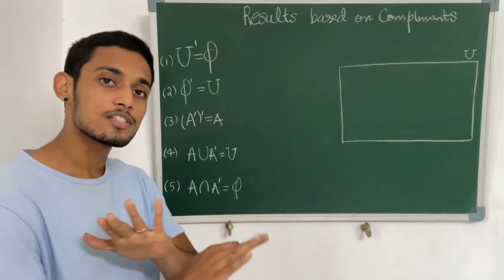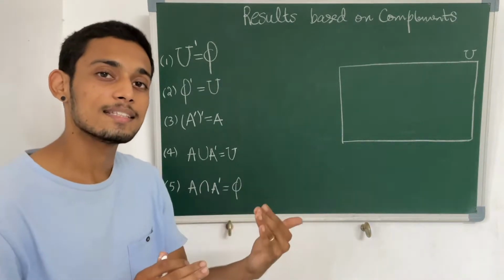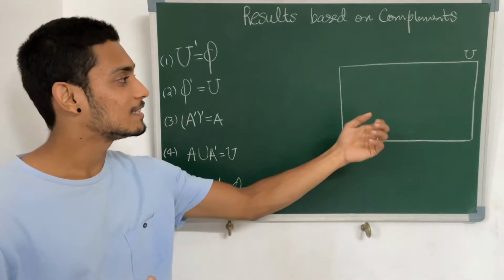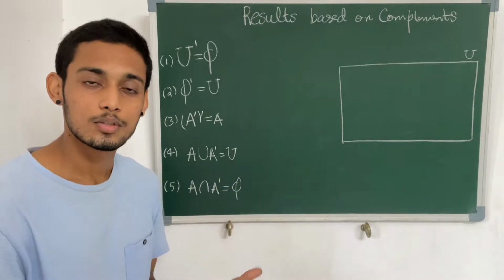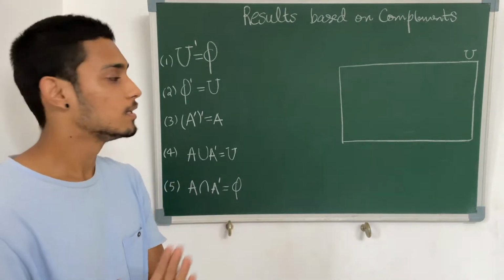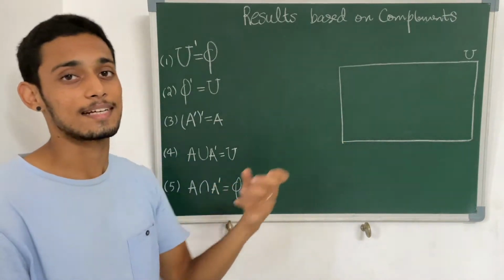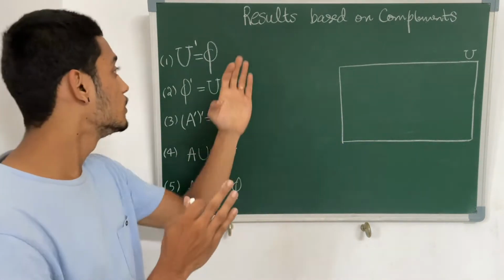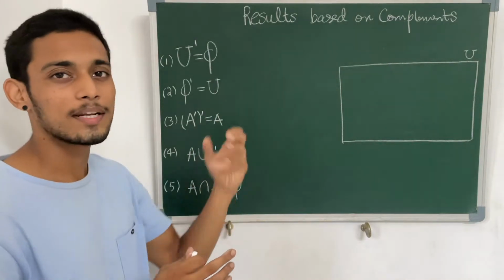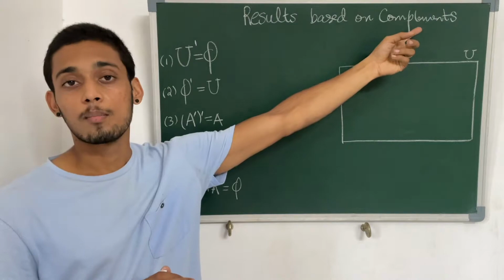Now, what about the complement of the empty set? The empty set has no elements inside, it's empty. So the complement is everything other than that, which is basically the universal set. All the elements are present in the universal set and nothing is there in the null set. So the complement of the null set is the universal set itself. So till now we understood these two very logical results as an outcome of complementing them.